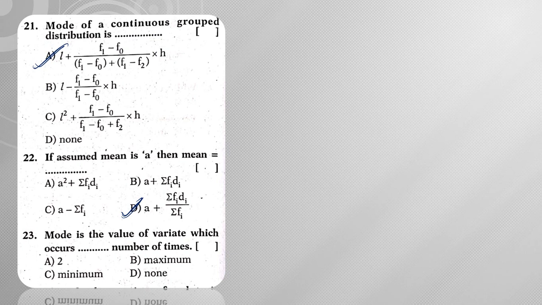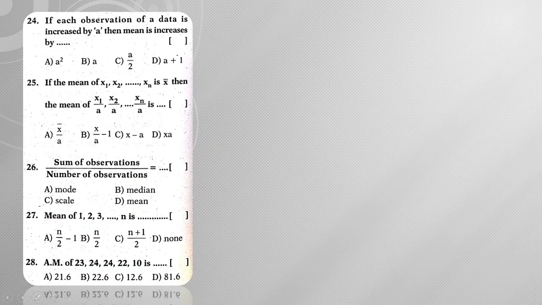Mode is the value of variate which occurs maximum number of times. So here there is no restriction, so it can occur maximum number of times, right? Next, if each observation of a data is increased by a, then mean is also increased by a. So mean also increases by a.